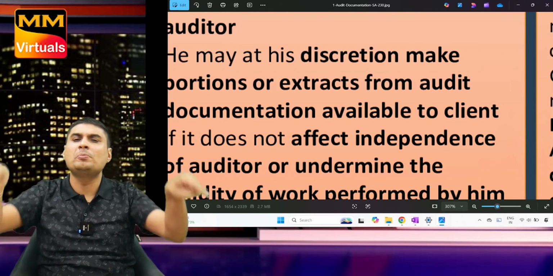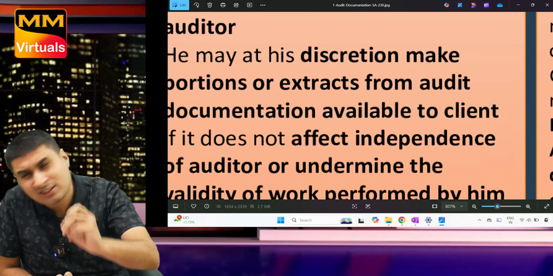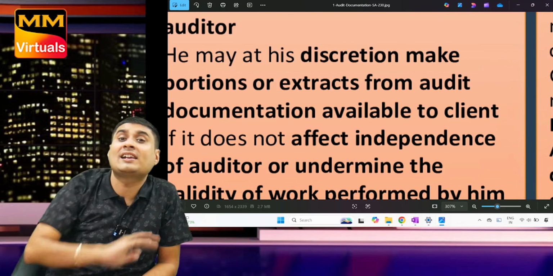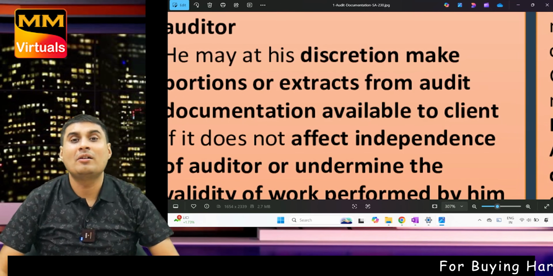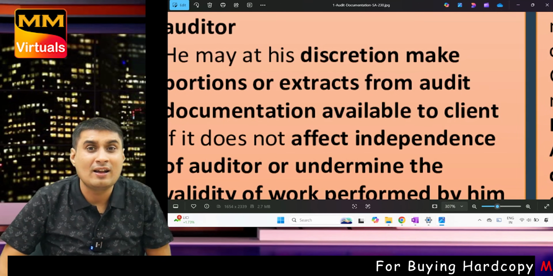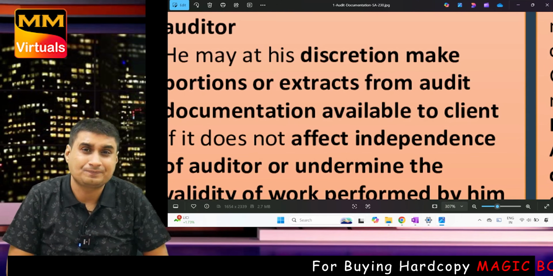Example, power and fuel, brilliant working you have done. Depreciation, excellent working you have done. So what will the client tell? Can you share this working with us, sir? I will guide our Mr. Raj. He will also prepare such working. Please, very nice work you have done. Can you share?